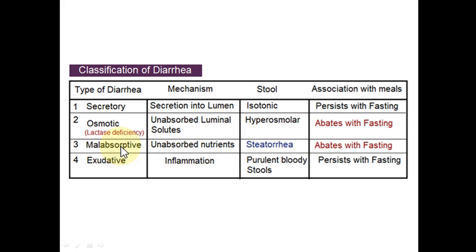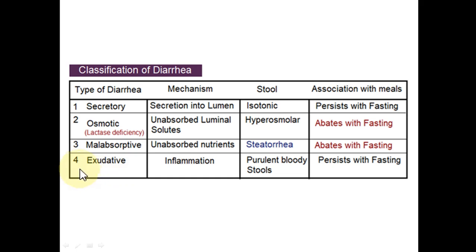The malabsorptive diarrhea results from the unabsorbed nutrients, and in this type of diarrhea, particularly the fats are not absorbed, either due to pancreatic deficiency or some other problem. The fats are retained in the stool, and the presence of fats in the stool is known as steatorrhea. And mostly this type of diarrhea will abate if the person is fasting.